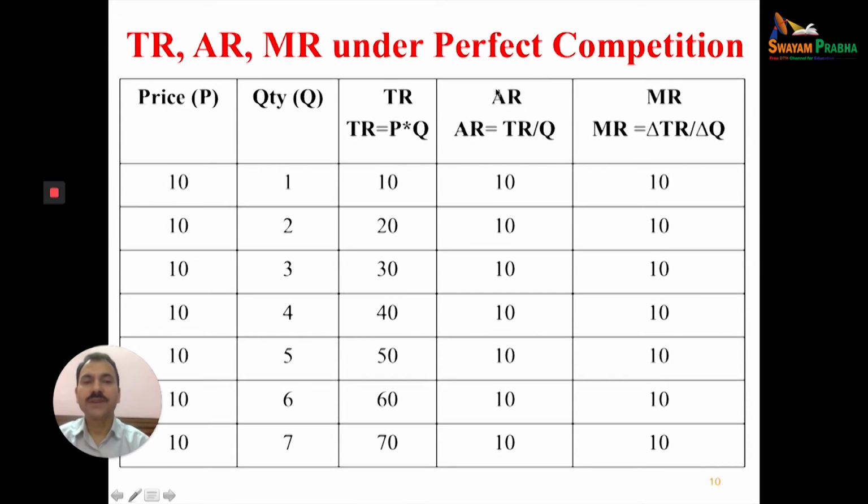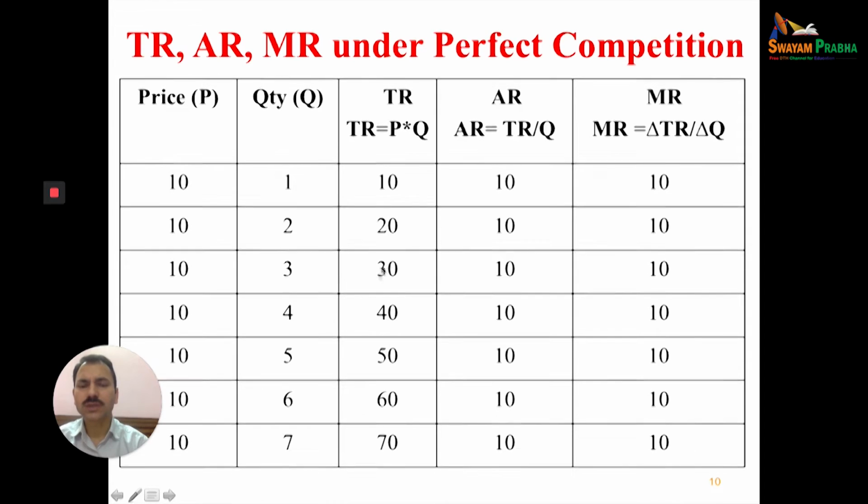Now average revenue, I've already stated. Average revenue means per unit revenue, and average revenue can be calculated as total revenue divided by quantity. Total revenue here is 10, quantity 1: 10 divided by 1 is 10. Then next, total revenue 20, quantity 2, again 10.